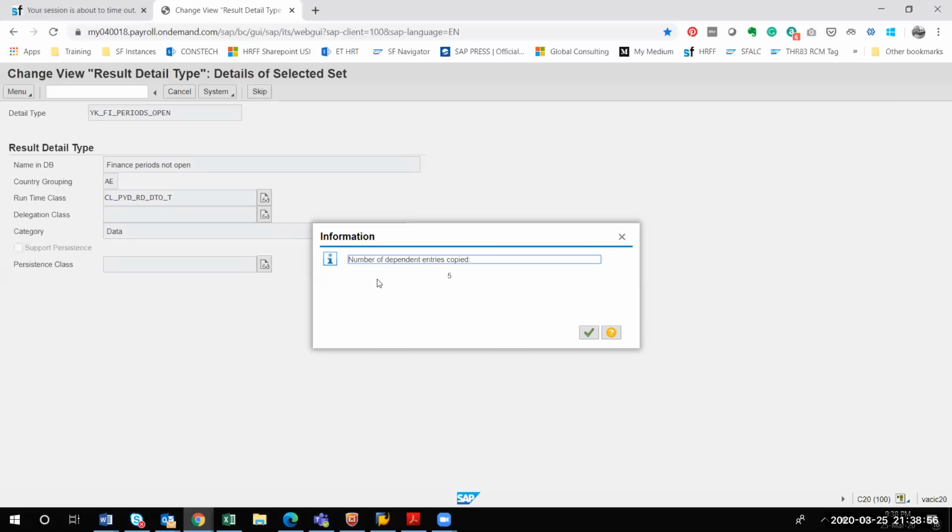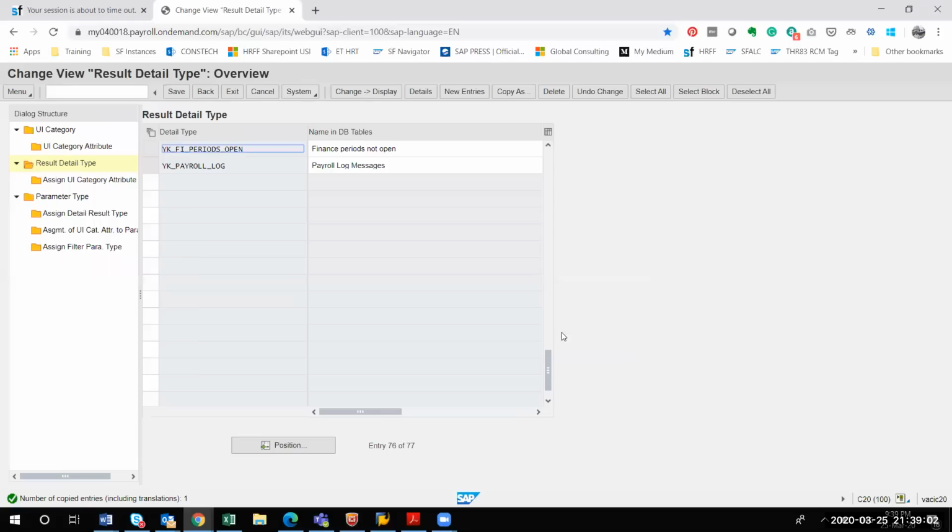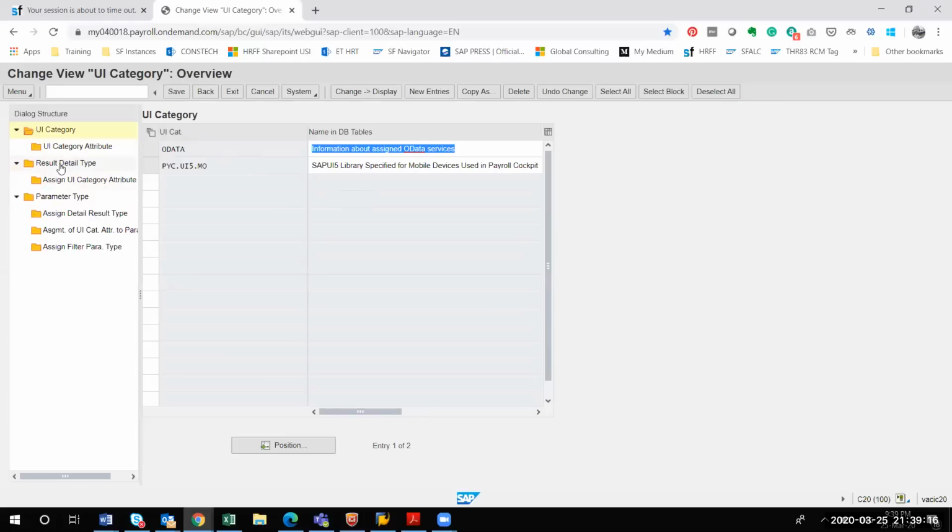This portion is not mentioned in this particular document. So I just told you, and that is done. Similarly, in the next section, they have asked to copy from the result detail type SAP GOB. Similarly, we have something called SAP GOB table. Sorry, in the result detail type, if you go.